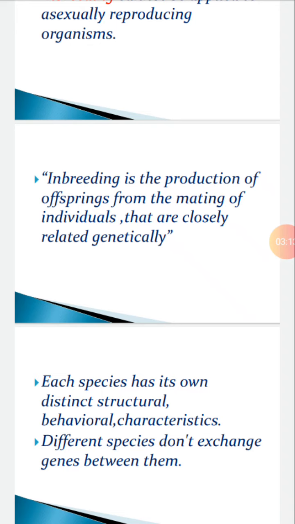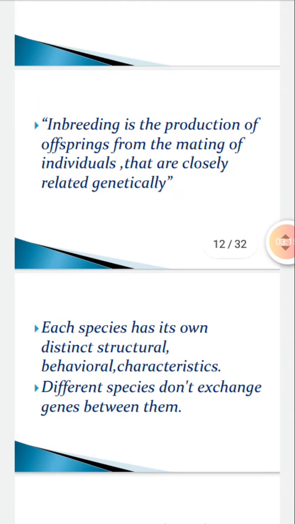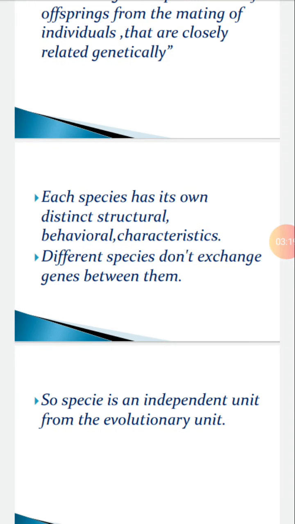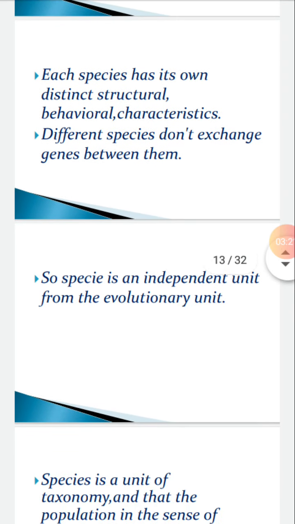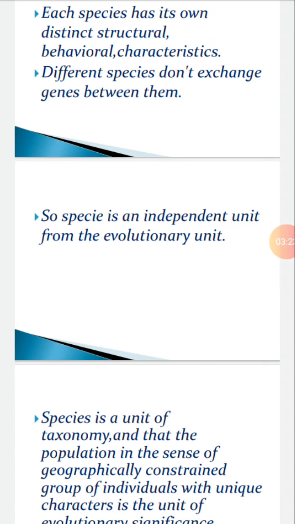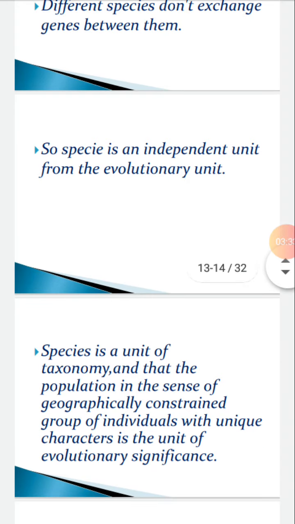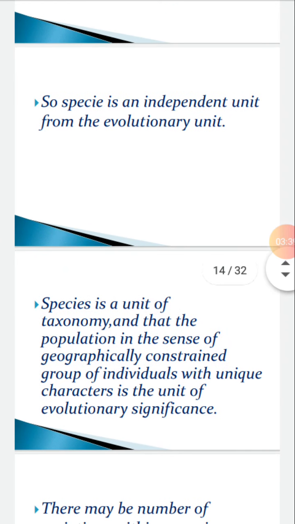But different species do not exchange genes between them. So, species is an independent evolutionary unit. Species is the smallest important unit of taxonomy, a population in the sense of a geographically restricted group of individuals with unique characters, and is the unit of evolutionary significance.